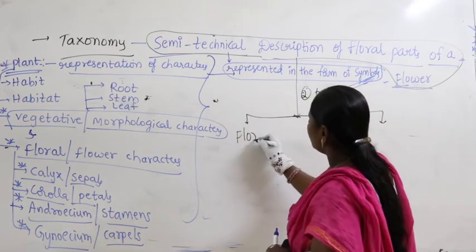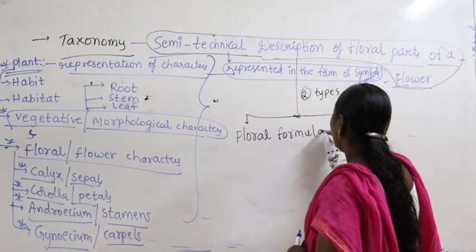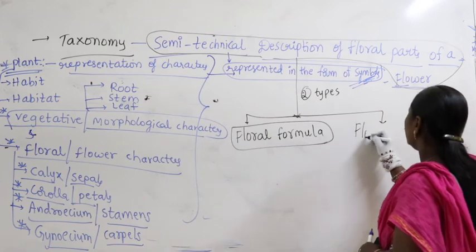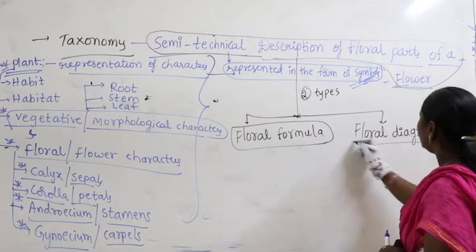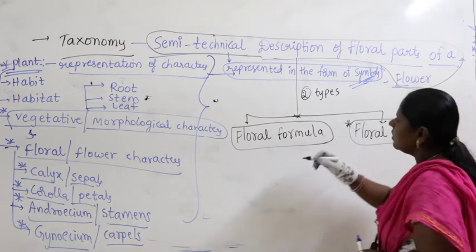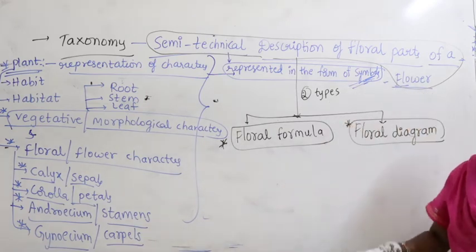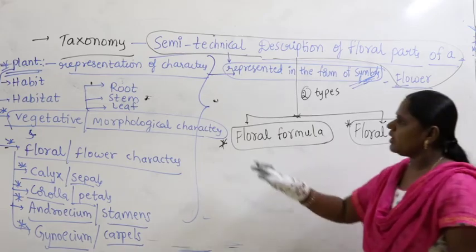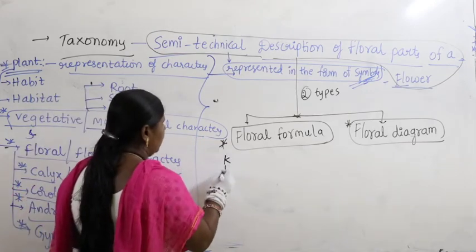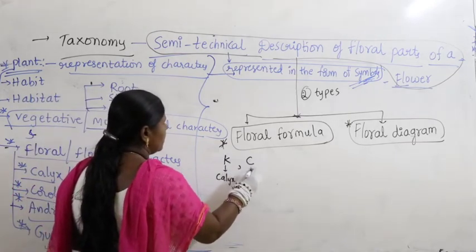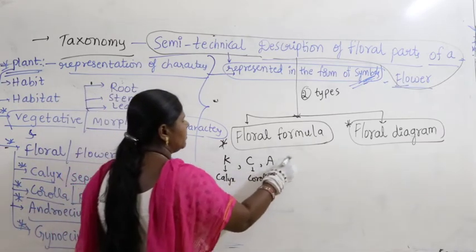One is called floral formula, and the other one is called floral diagram. What is floral formula? Floral formula includes the representation of all these. For example, K is nothing but calyx. Next I write C, which is corolla. Like that, for every plant I write calyx, corolla, A for androecium, and G for gynoecium.